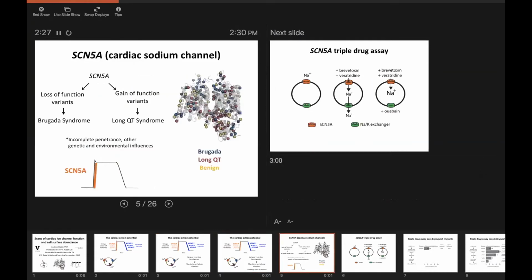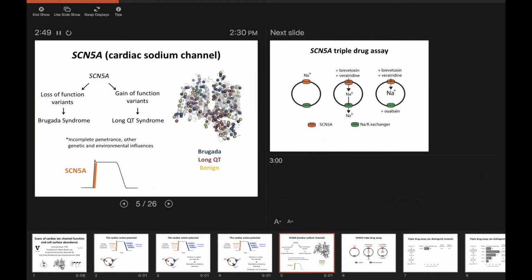So for the first part of my talk, I'm going to tell you about one gene in particular, SCN5A, which encodes the main cardiac sodium channel. We're actually interested in 2 different types of mutations in this gene. Both loss and gain of function variants can give rise to 2 different arrhythmia disorders, both of them potentially fatal, both of them partially avertable if we can recognize it.